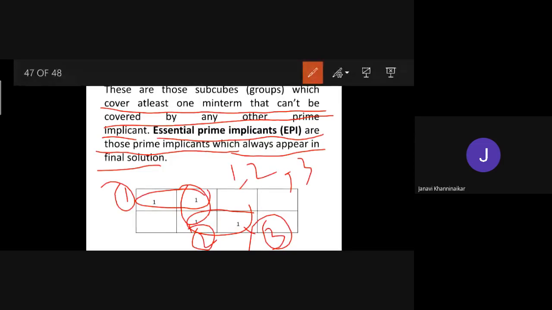So see, here I have 1 and here I have 1, meaning the 1 of group number 1 and the 1 of group number 3. These are the ones which are exclusively present and are not common to any other prime implicants. So, understood everyone?